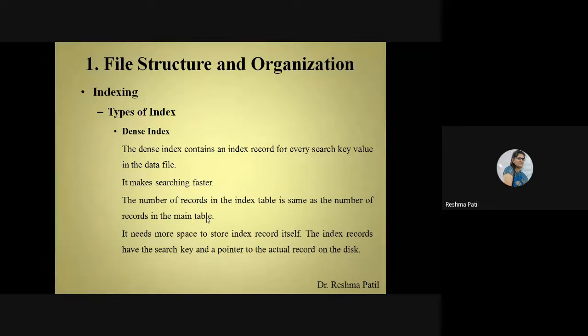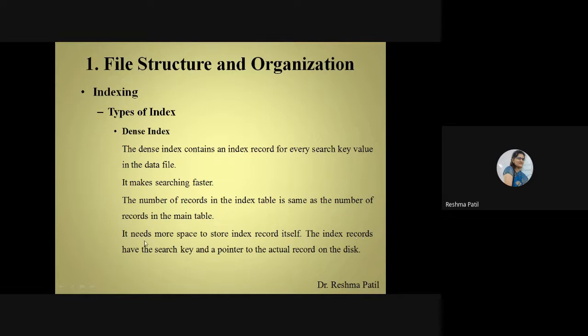For 4801, where is that record? We have to match the index with that. So however many records are there in your main table, that many indexes are in the index table. It needs more space to store the index records themselves. We have to create a separate file for the index, so it needs separate or more space.